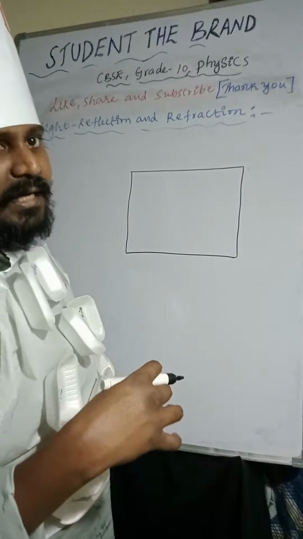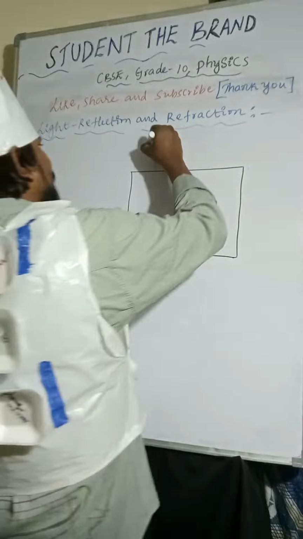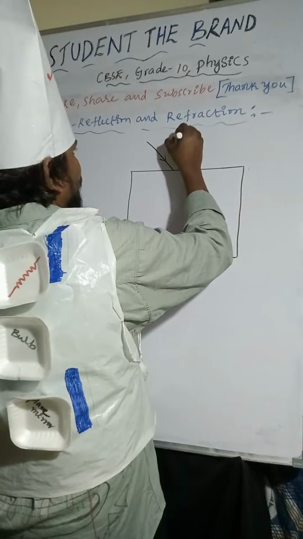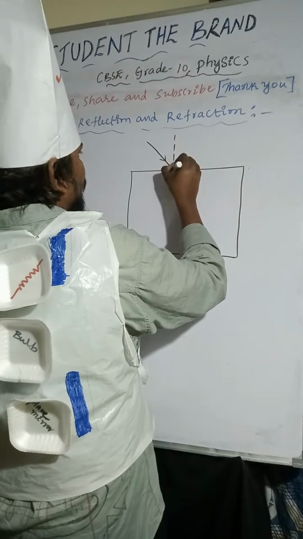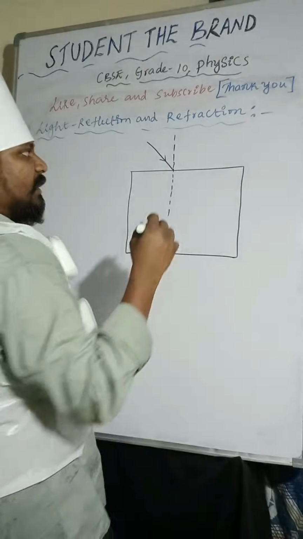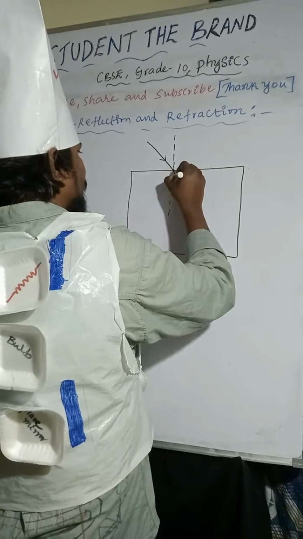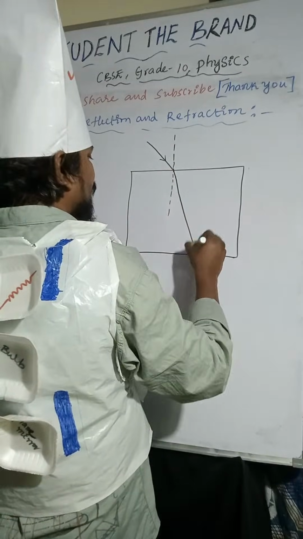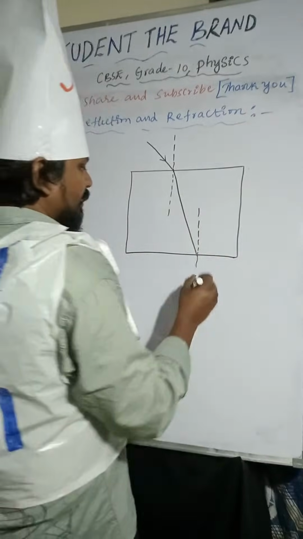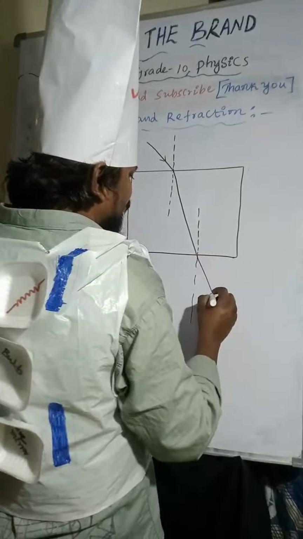Now, this is a glass slab. This is the incident ray, and I am taking this as the normal line. The light ray passes like this, and it is emerging out.